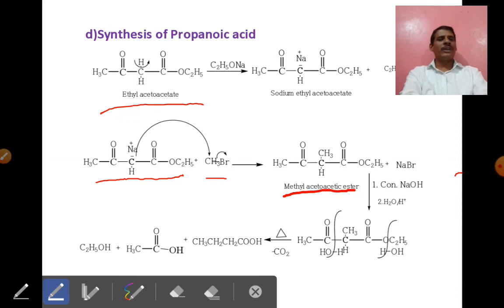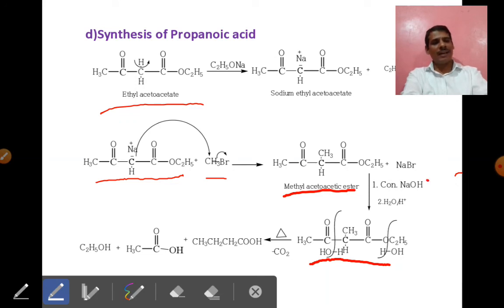Or we can say that hydrolysis carried out in presence of only acid is called ketonic hydrolysis. This is very important, this is the first time we discuss acid hydrolysis. In the last synthesis, the synthesis of 2-butanol or acetyl acetone, we discussed the ketonic hydrolysis, but here it is acid hydrolysis.